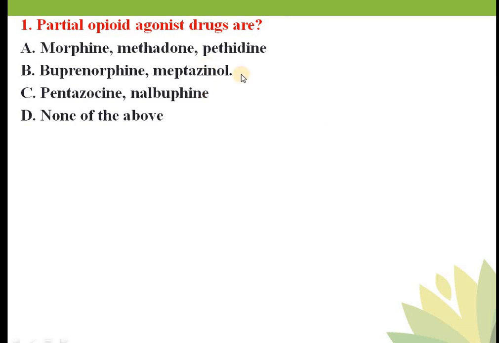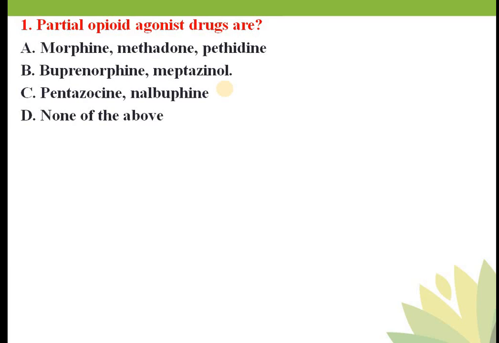Partial opioid agonists are what? From the options, option B, buprenorphine and meptazinol, are the examples of partial opioid analgesics. You should know that there are different opioid analgesics, and they are classified in this order. So opioid means what? They are derivatives of opium. They are the alkaloids obtained from Papaver somniferum, family Papaveraceae. They are present in the latex of opium poppy. I think one question will be covered here.